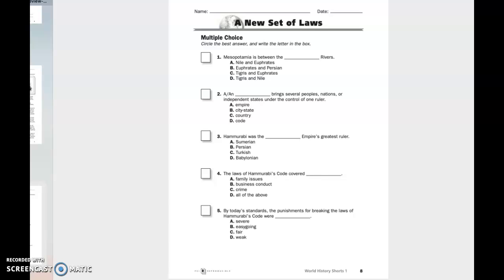And number 5. By today's standards, the punishments for breaking the laws of Hammurabi's code were A. Severe. B. Easygoing. C. Fair.